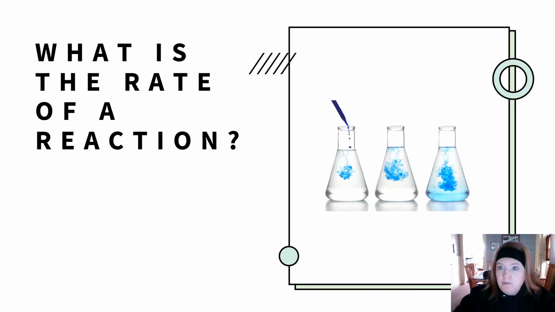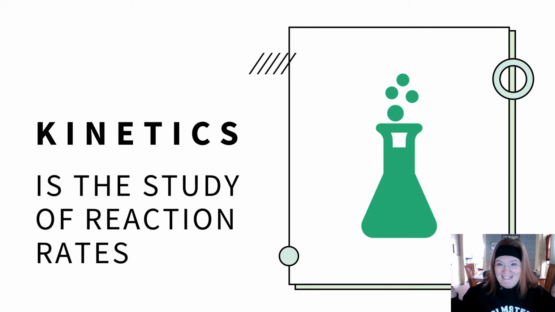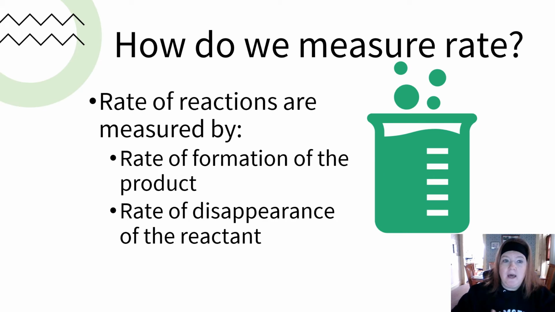What is the rate of a reaction? Well, it's the speed at which a chemical reaction occurs. And we call that in chemistry kinetics. Kinetics in this unit is the study of reaction rates. So how do we measure rate? Well, we can look at how much product is formed, or we can look at how much reactant is being used. It's kind of going to be the same, but that's two ways. We could either look at the end product or look at what we're using up, okay?